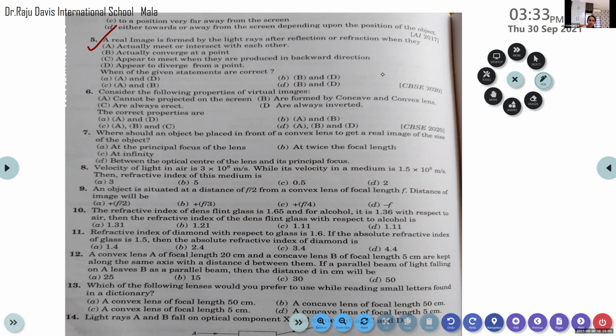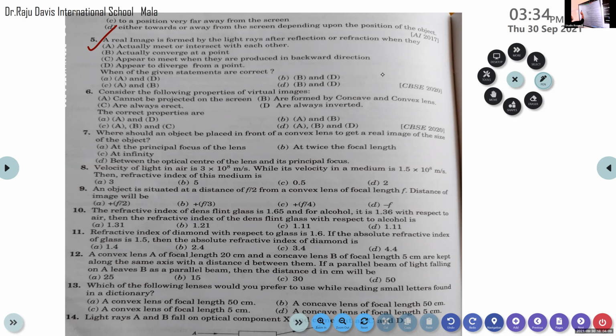A and B. A and B, actually meet or intersect with each other. That is, you are going with option C, right? Yes, ma'am. Okay, what about others?